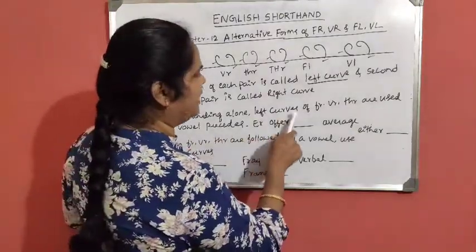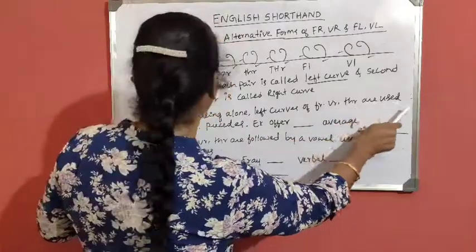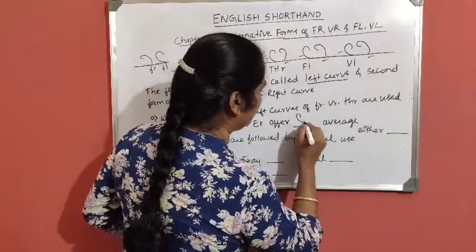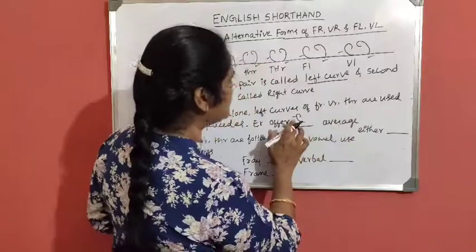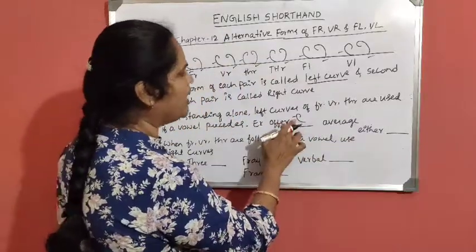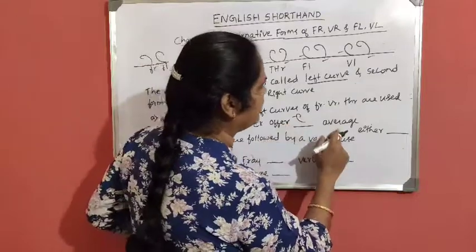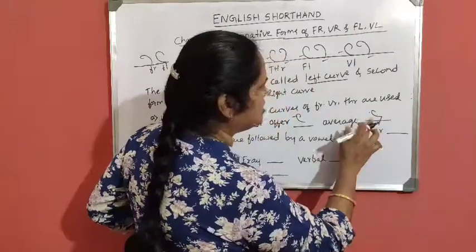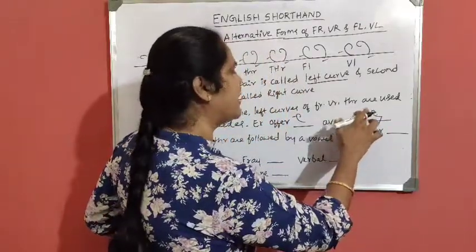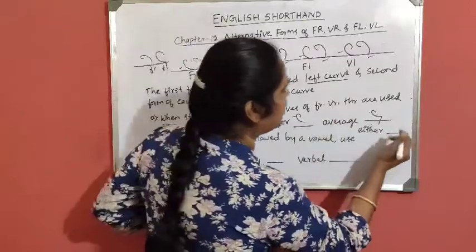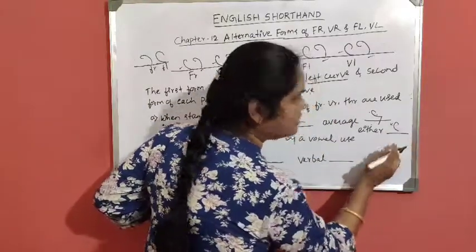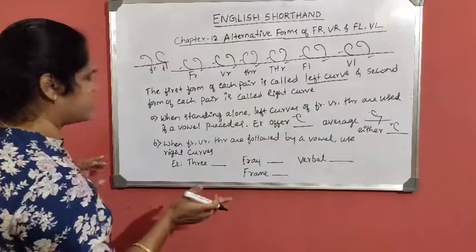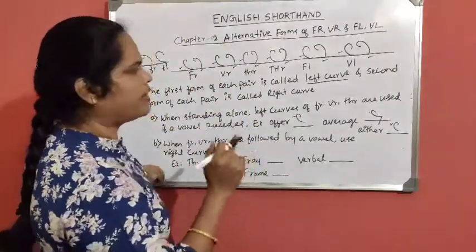When standing alone, left curves of for, were, thir are used if a vowel precedes. Example, offer. This is left motion curve, a vowel. Since for is preceded by a vowel, I wrote the first form. Okay, offer. Average, were. Since were is also preceded by a vowel, hence I wrote the first form of were. Either. There is also preceded by a vowel, hence I wrote the first form of there. In all other cases, you have to write the second form of for, were, thir.